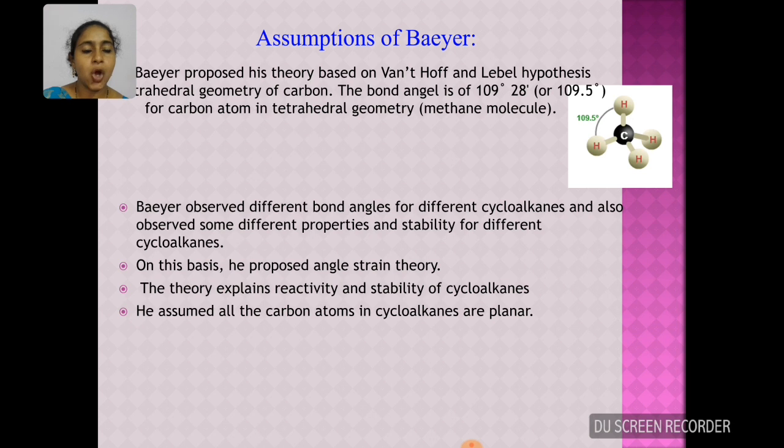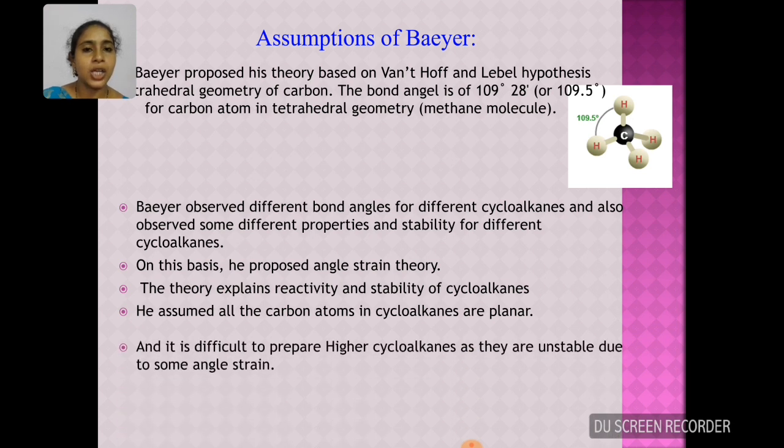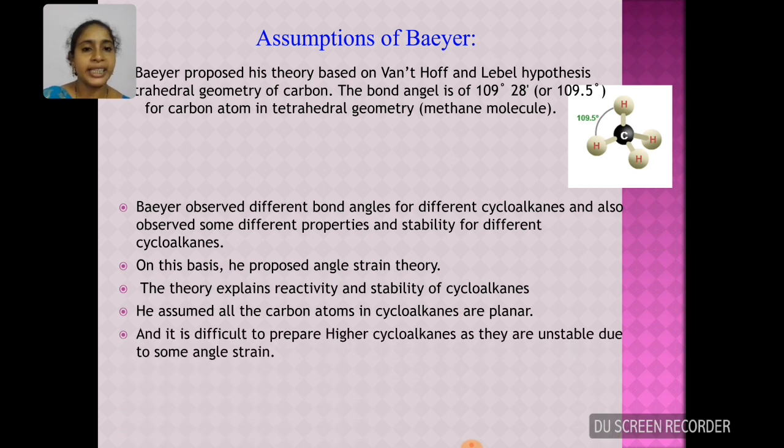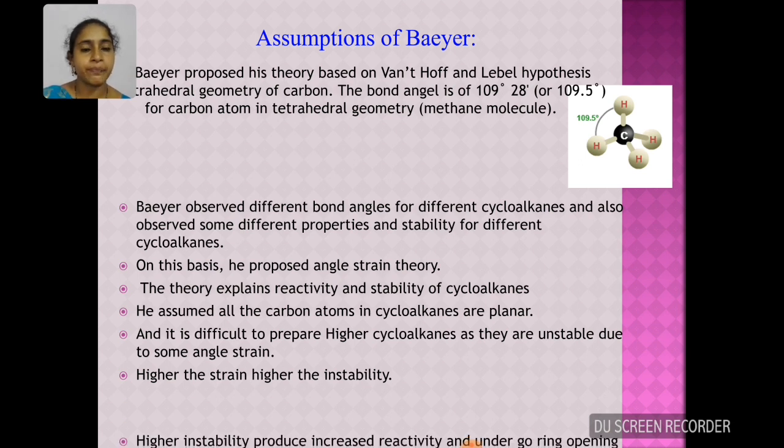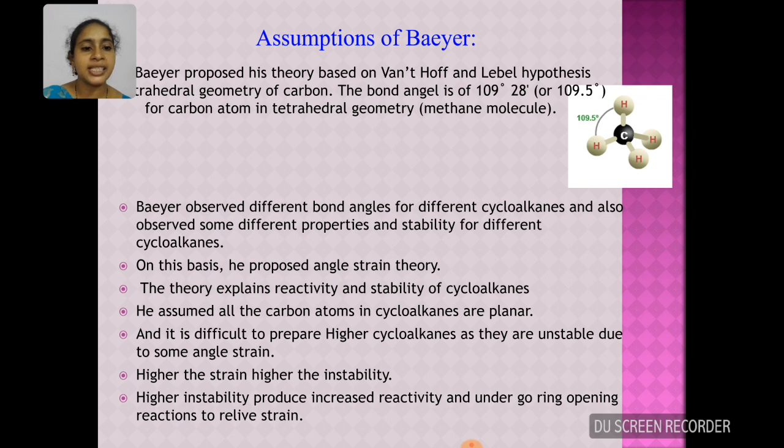His assumption is that all the carbon atoms in cycloalkanes should be planar, and it is difficult to prepare higher cycloalkanes as they are unstable and possess some angle strain. Higher the strain, higher will be the instability. Higher instability means increased reactivity, and they undergo ring opening reactions to relieve themselves from angle strain.